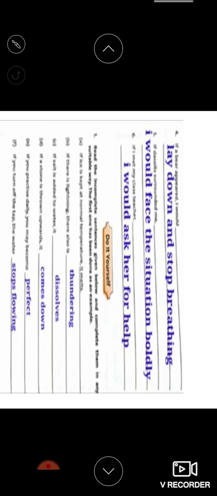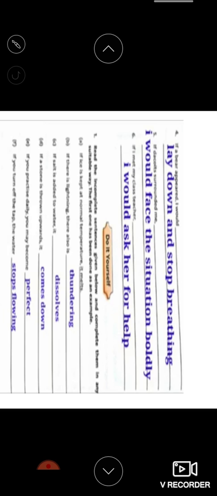The salt will always dissolve in water, right? If salt is added to the water, it dissolves. Dissolve means karagadu. If a stone is thrown upward, what happens? It obviously comes down, right? It will not go into the sky flying. And if you practice daily, you may become perfect. If you turn off the tap, the water stops flowing, right?